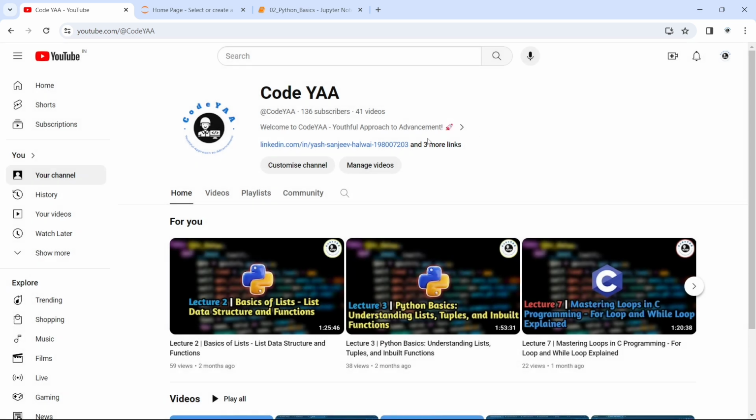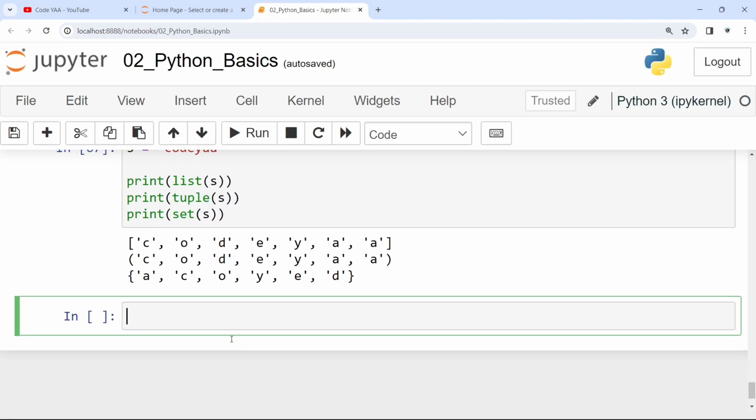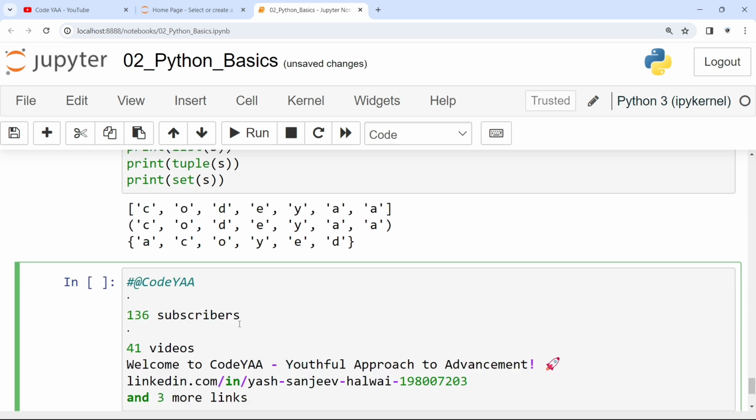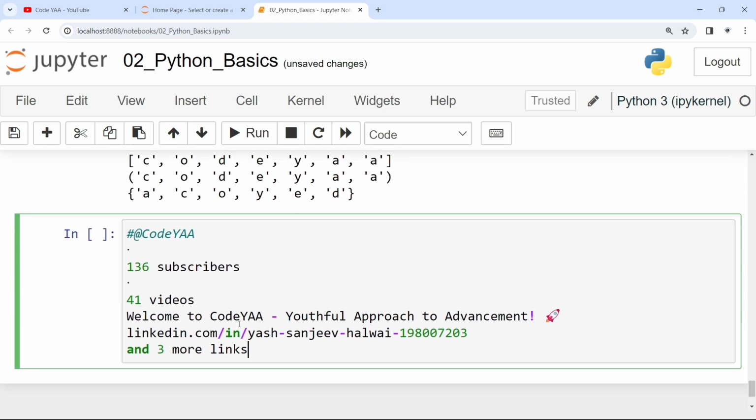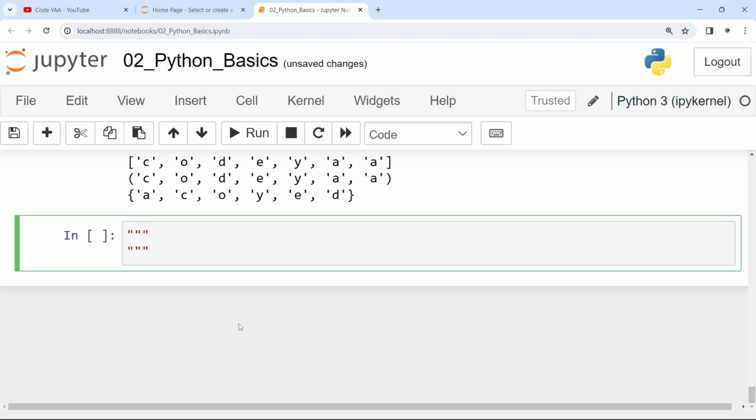Okay, let it be. Let me copy this thing only. Okay, I have copied this much, and I have to comment this part. Using this, it will not work because there are multiple lines. So the thing you need to follow is the docstring in triple quotes.